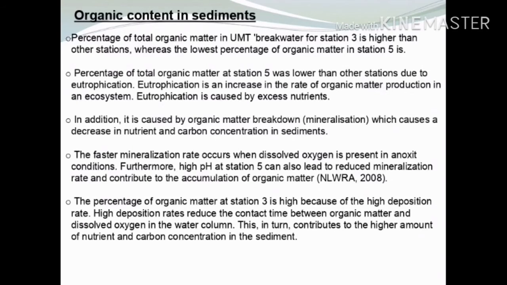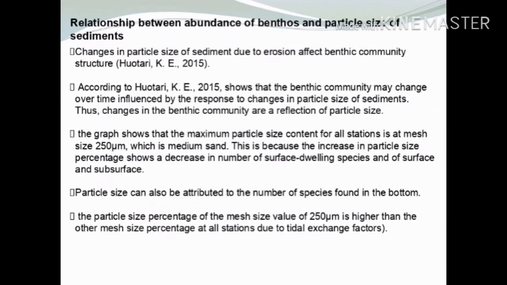Organic content in sediment. Percentage of total organic matter at Station 5 was lower than other stations due to eutrophication and mineralization. Eutrophication is an increase in the rate of organic matter production in an ecosystem. Eutrophication is caused by excess nutrients.